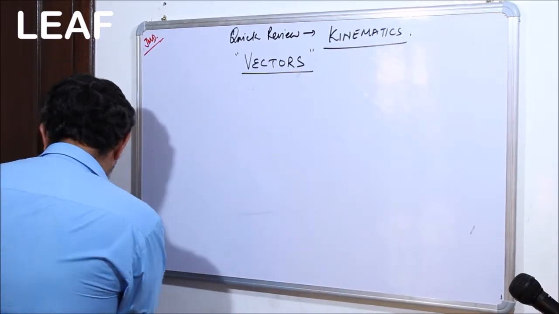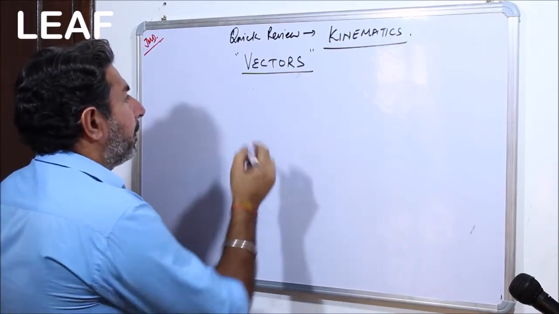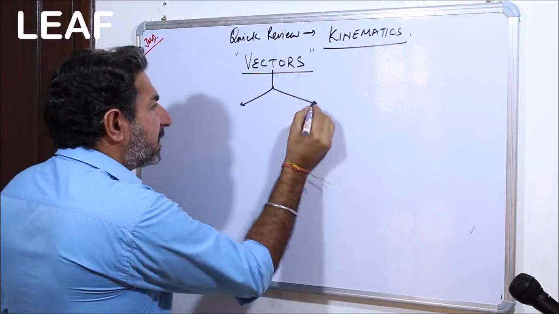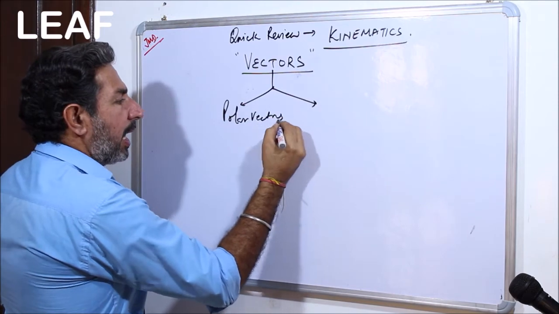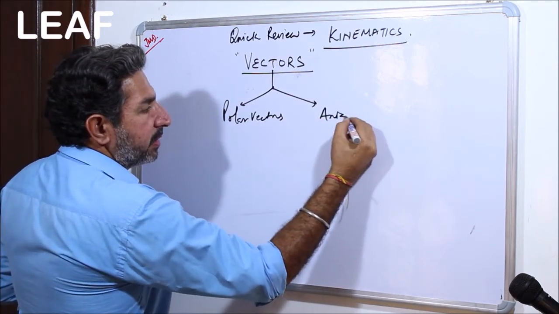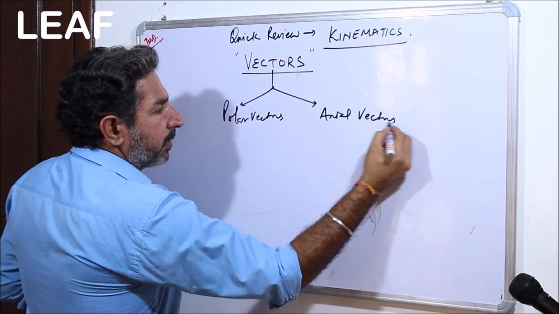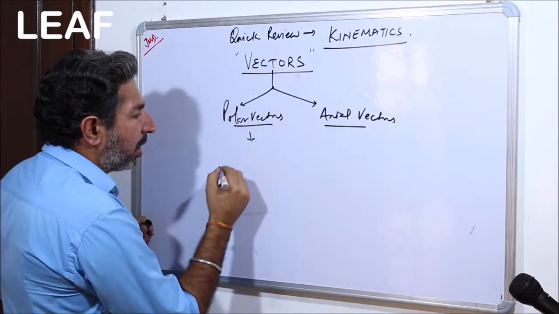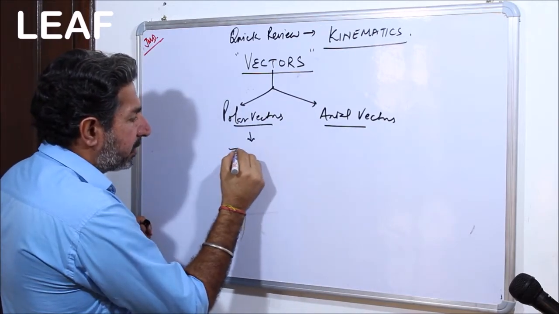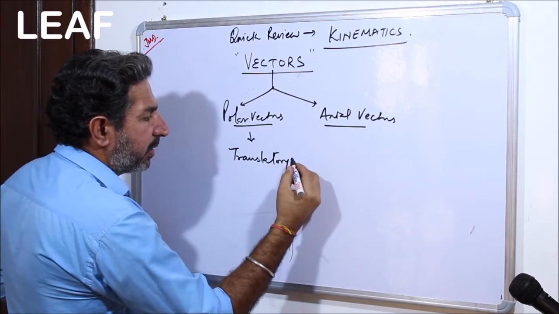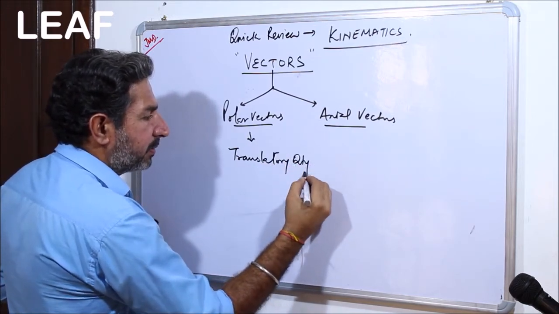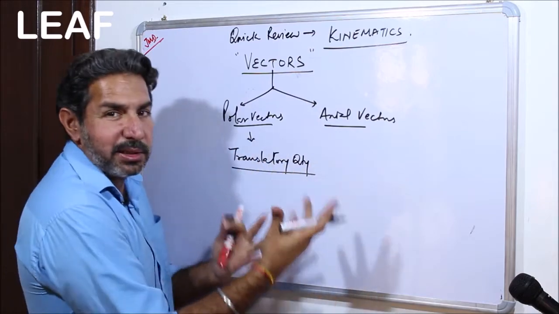Vectors can be broadly classified as polar vectors and axial vectors. So all the translatory quantities, I must use the word quantities.